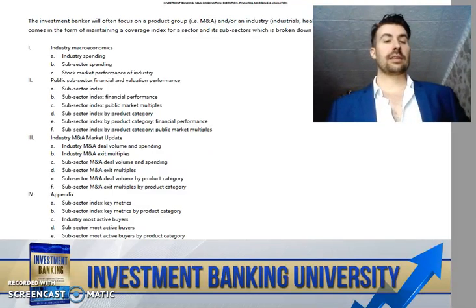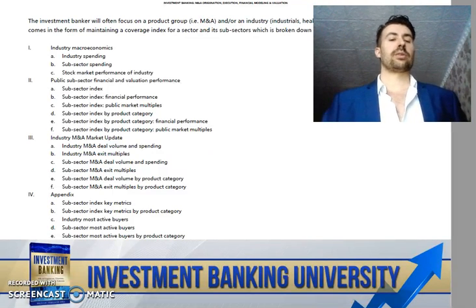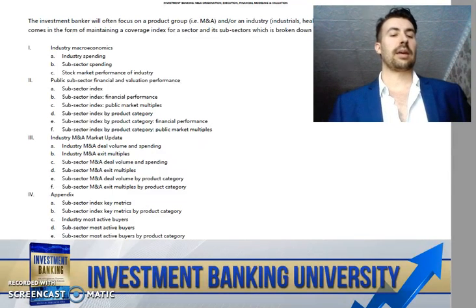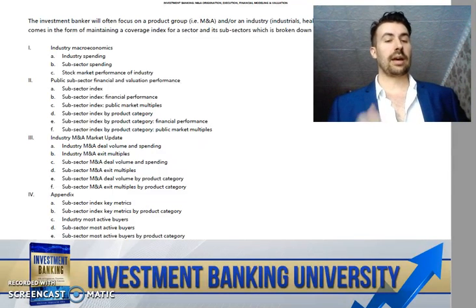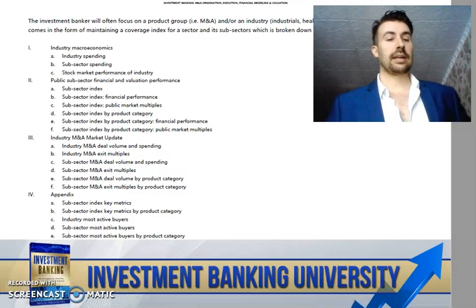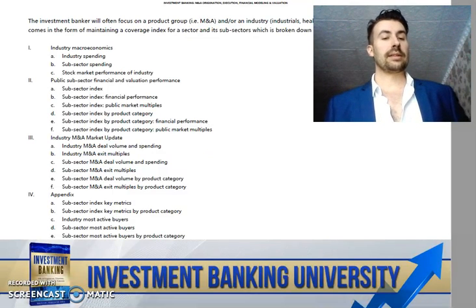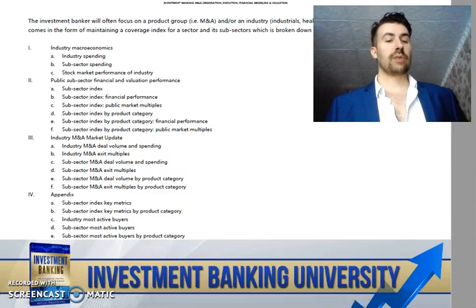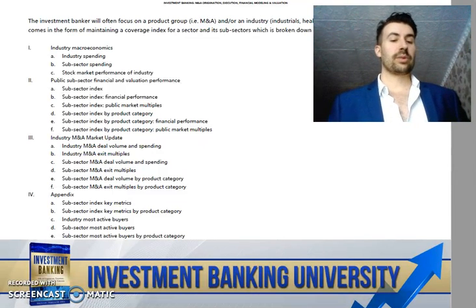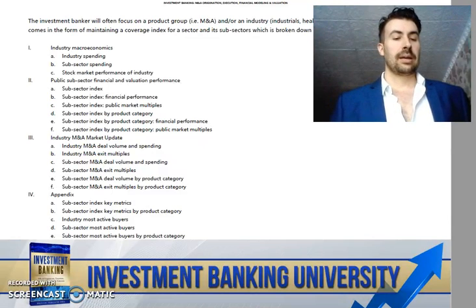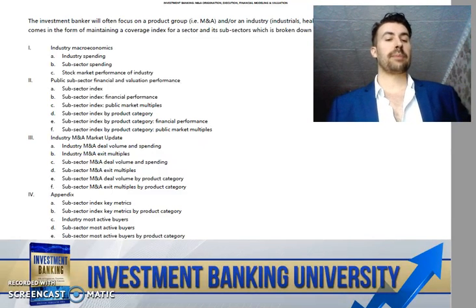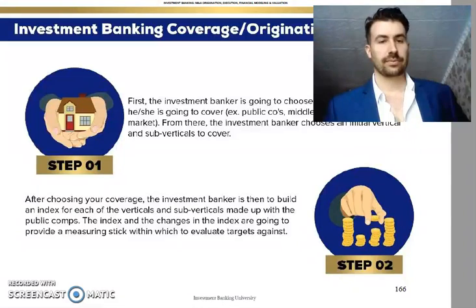After we take a look at the financial and valuation performance, we're going to take a look at the precedent transactions within that given industry, and that's going to be known as the M&A market update within that industry. So we're going to be looking at industry level M&A deal volume and spending, exit multiples, and then we're going to break it into the subsectors. And then finally, we're going to take a look at subsector industry key metrics in the appendix, as well as key metrics by product category.